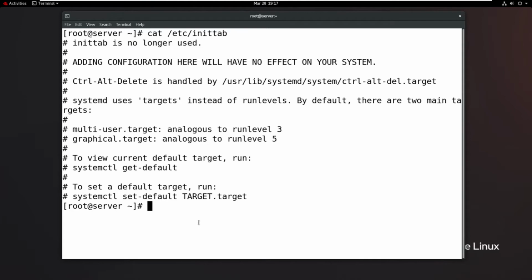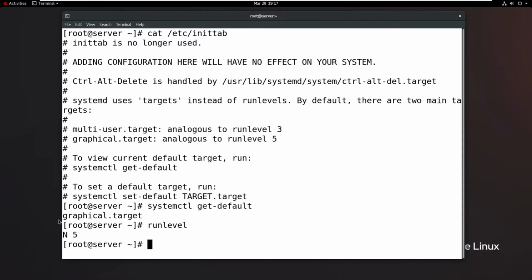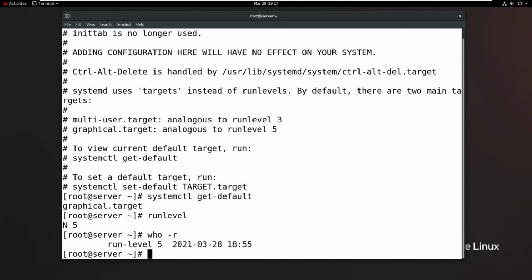So how do you know the default run level? Use systemctl get-default. This is the way to get the run level. What is the run level here? graphical.target. Otherwise you can just use the runlevel command. What is the run level? Run level 5. Otherwise, who -r. What is your current run level? The run level is 5. These are the commands to verify the run levels. So by default it is run level 5.